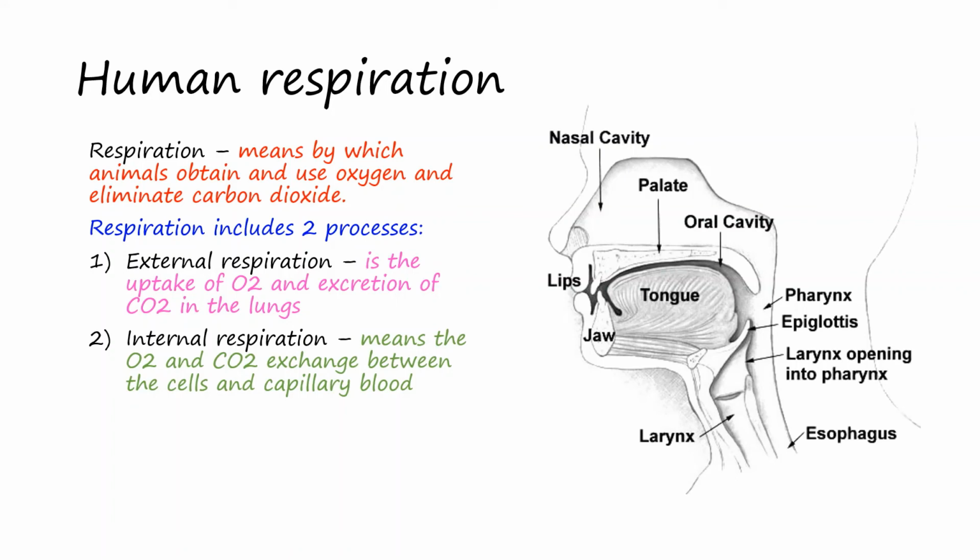Respiration in human beings takes place through specialized organs known as lungs, and respiration through lungs is known as pulmonary respiration. Hence, human beings undergo pulmonary respiration. So, we have learned that amoeba undergo respiration through the process known as diffusion, insects undergo tracheal respiration, fish undergo branchial respiration, and human beings undergo pulmonary respiration.